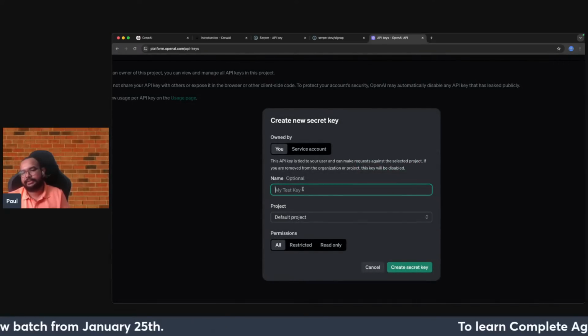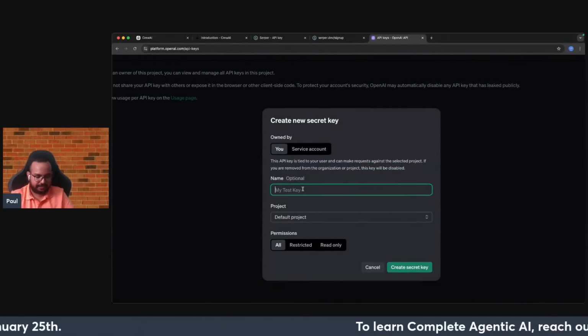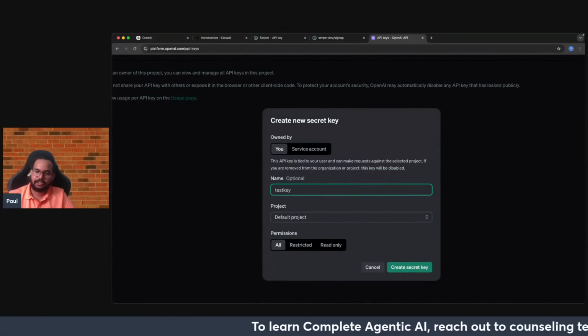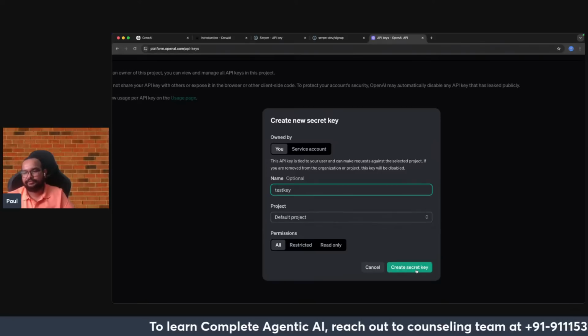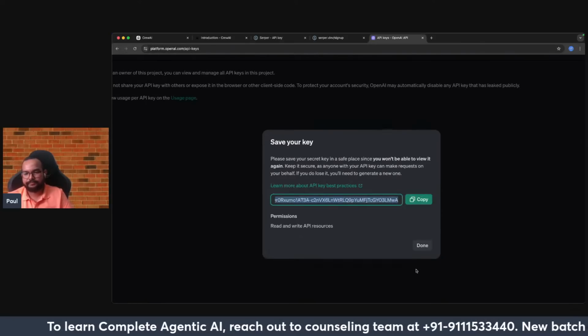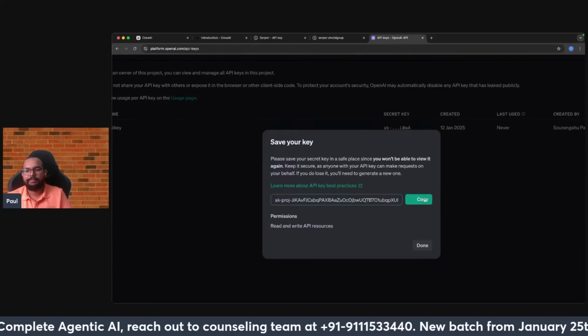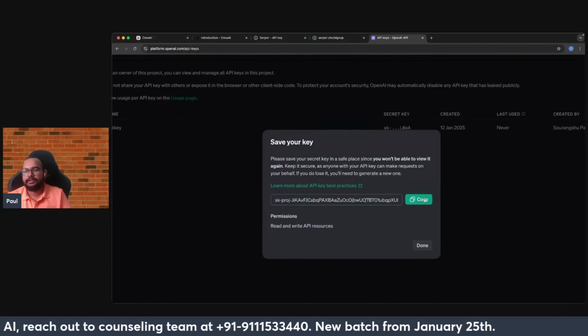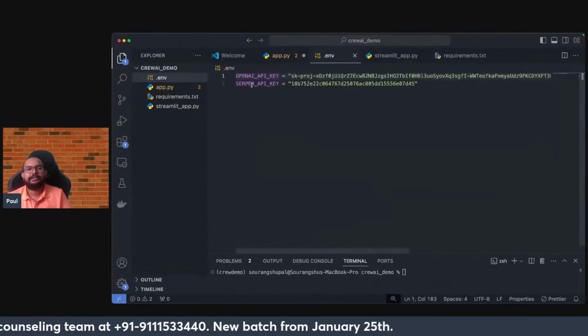You can simply write, say, my test key, something like this. Default project is fine, and just click on create. Directly you can copy this, paste it in the .env file, and you are good to go.